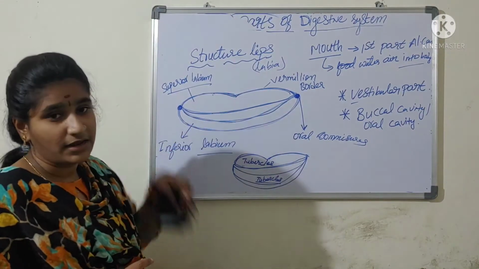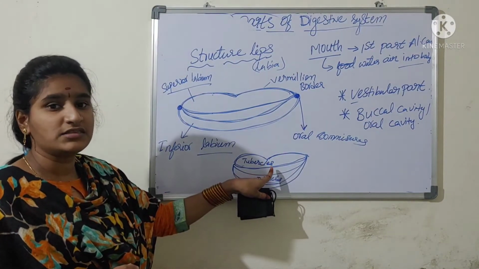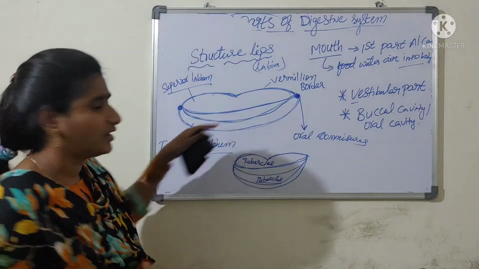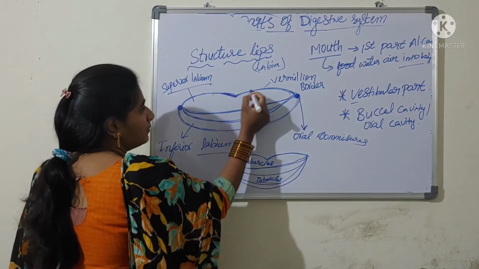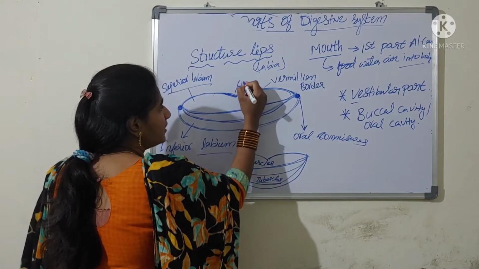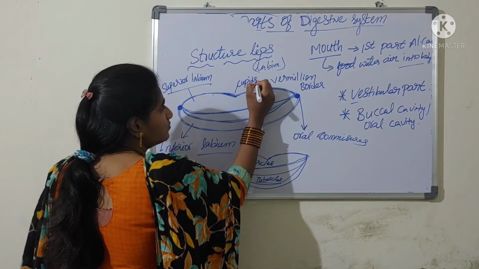And when coming to the upper lip, in the middle of the upper lip you can see a cup-like depression. This cup-like depression in the middle of the upper lip we call Cupid's bow.